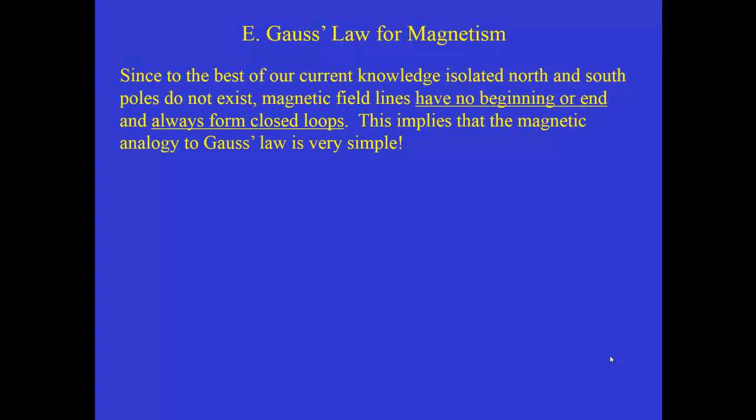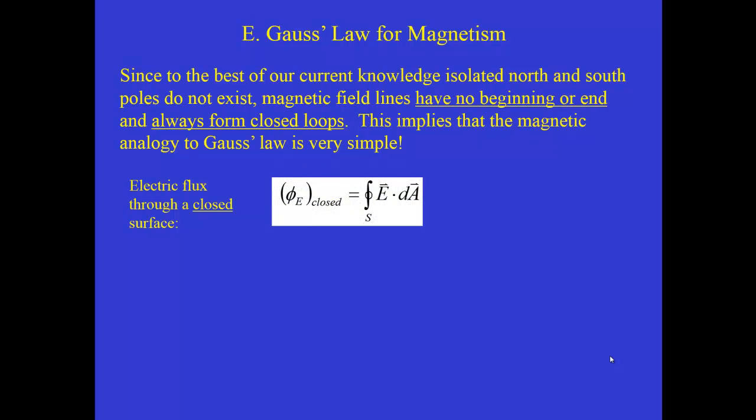Even though we draw magnetic field lines coming out of a north pole and going into a south pole for a magnet, the field lines actually continue all the way through the magnet itself to form a closed loop. Remember, for Gauss's law, when you have an electric flux, which is a measure of how many field lines pass through a particular surface, and a very special kind of surface is a closed surface, the electric flux through a closed surface was always equal to the charge enclosed by that surface divided by the constant epsilon zero.